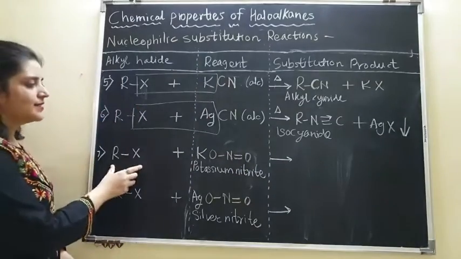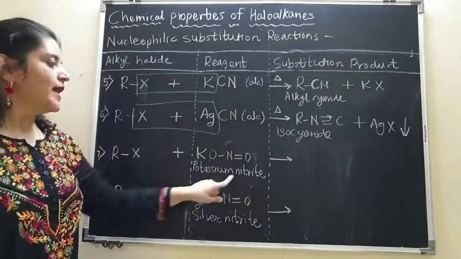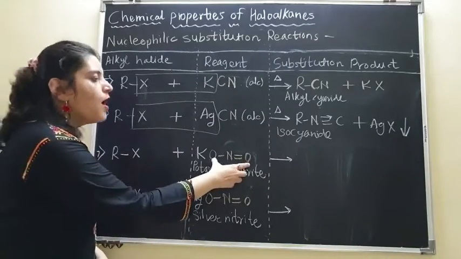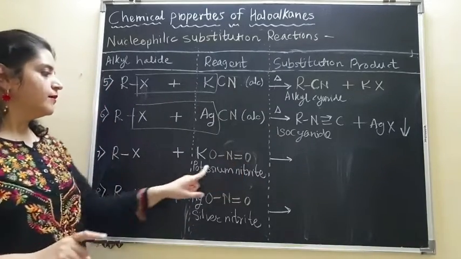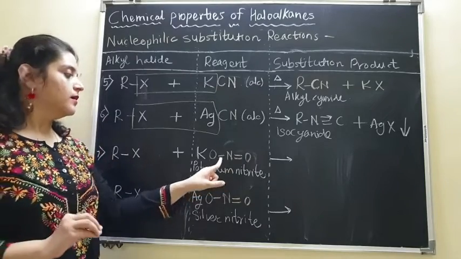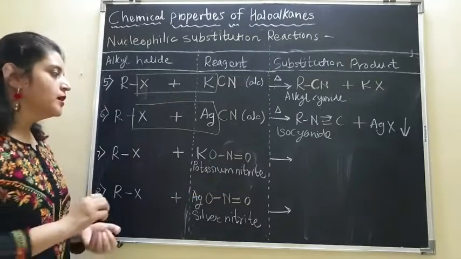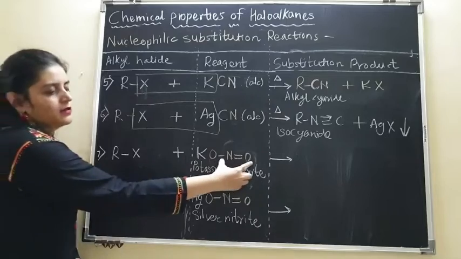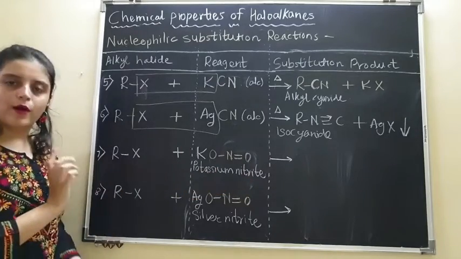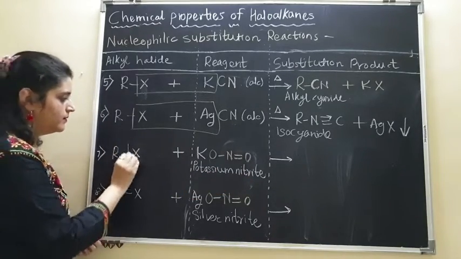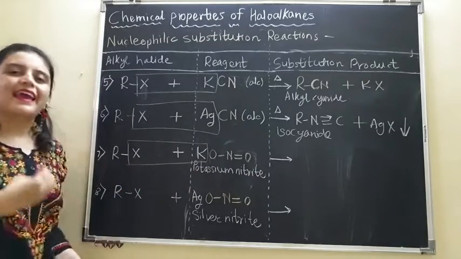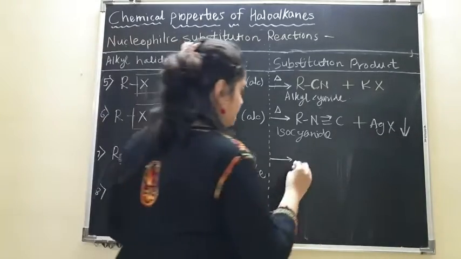Then the next reaction is RX plus potassium nitrite, where ONO is the nucleophile of the reagent. So now what is going to happen? X will be replaced by ONO and KX will be formed.